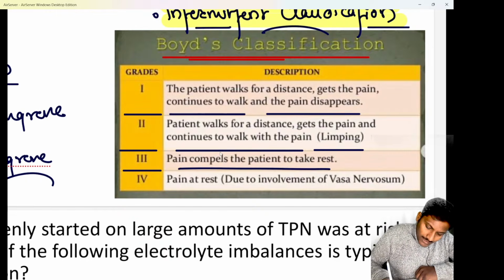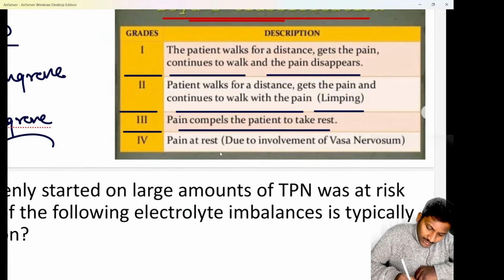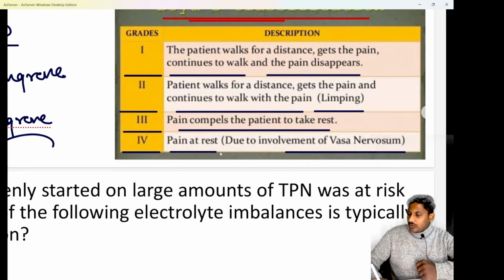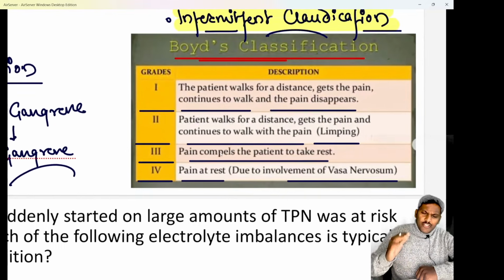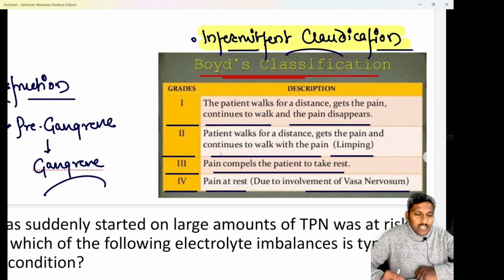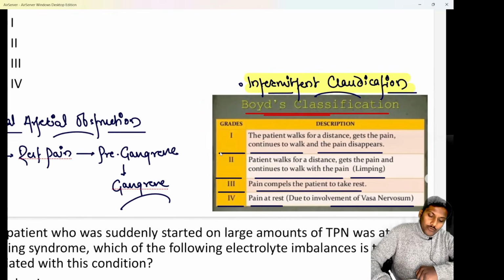Hopefully clear. And lastly, grade 4, the patient is going to have pain at rest, and that pain at rest starts because of involvement of vasa nervosum. That means now the blood supply to the nerves is decreasing, and that's the reason the nerves are getting damaged, and therefore the patient is having a constant pain or the pain is present even at rest. That is grade 4. Hopefully clear to all of you.